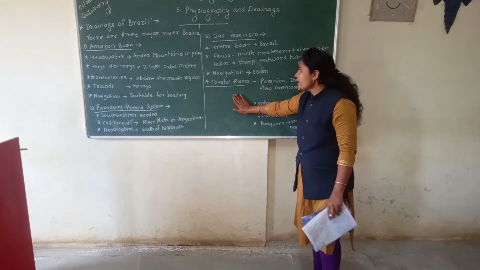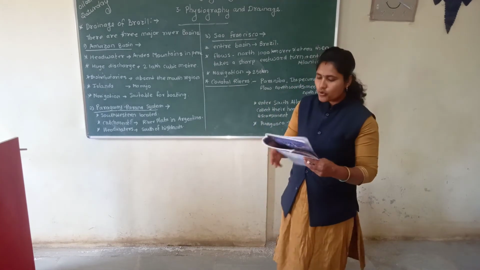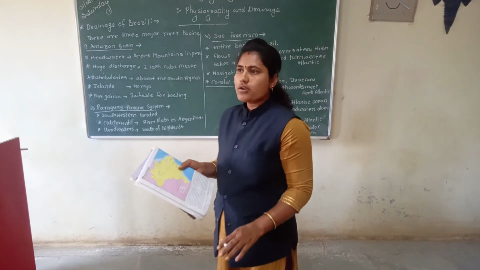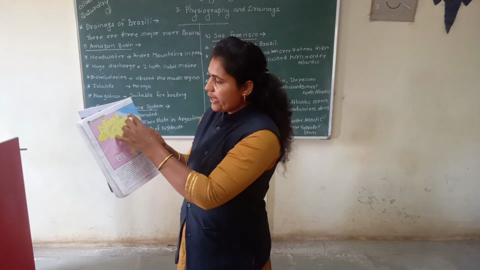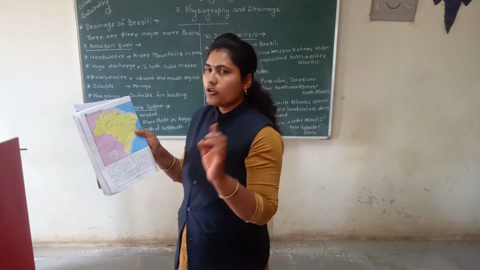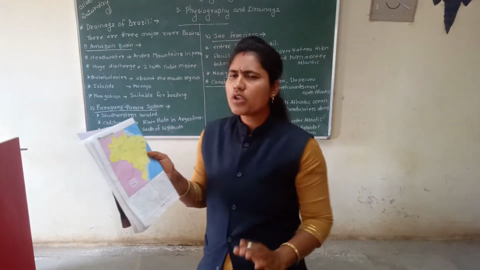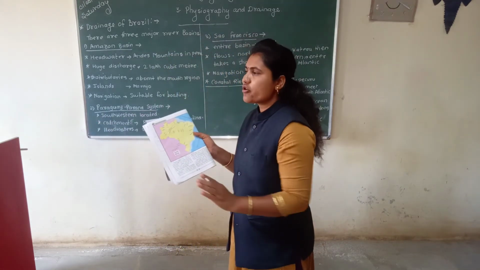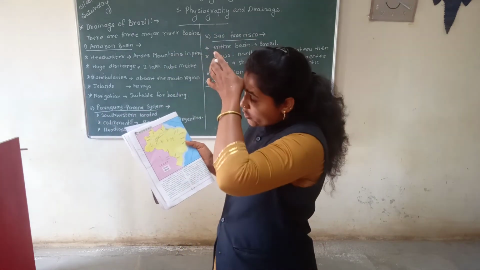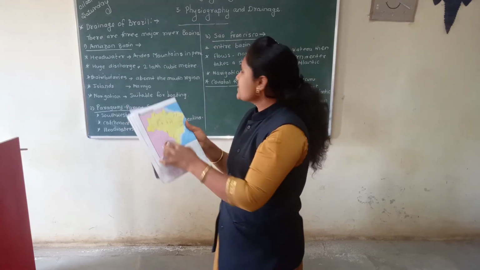The fourth point is the coastal rivers. Student, Brazil has a coastal area because of the North and South Atlantic Ocean. There are many rivers.